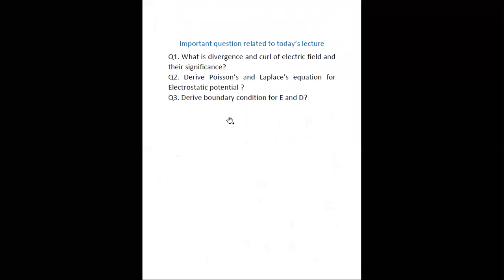The important questions related to today's lecture are: first, what are divergence and curl of electric field and their significance? Second, derive the Poisson and Laplace equations for electrostatic potential. And the third, which is very important, derive the boundary conditions for electric field and electric displacement.